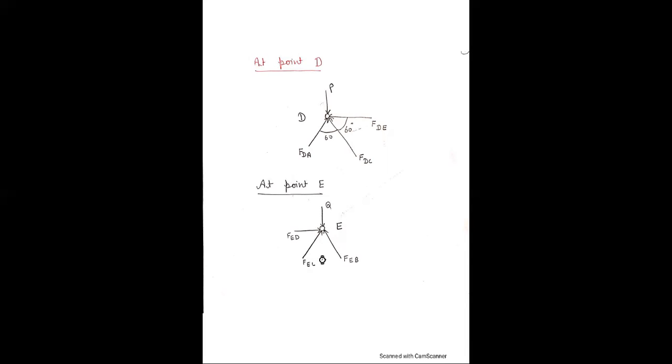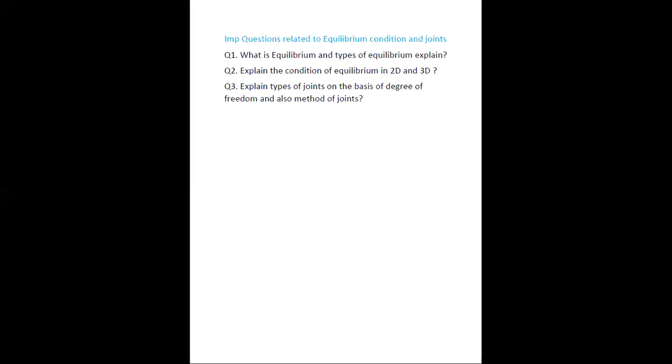Now, what are the important questions related to the equilibrium condition and joints? First, what is equilibrium and what are the types of equilibrium? Explain. Next, what are the conditions of equilibrium in 2D and 3D? And the last is, explain the types of joints on the basis of degrees of freedom and also the method of joints. Thank you.